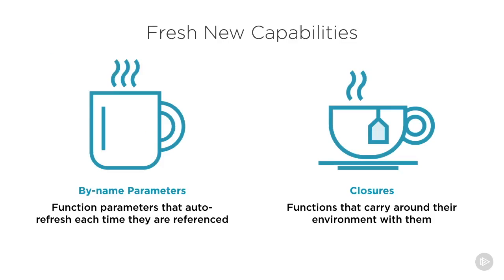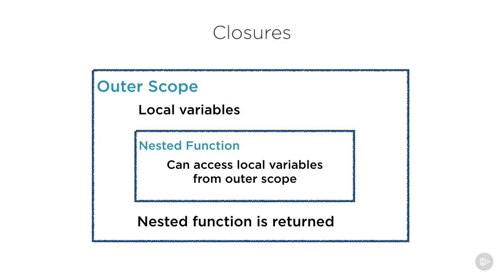Let's wrap up this module with a discussion of closures, which are yet another powerful new capability in Scala. I should clarify that when I say new, I mean new to the Java environment. Closures are a popular, extremely popular, in fact, feature of JavaScript. The term closure is used to describe a very specific type of function. It is a nested function which has been returned from an outer scope.